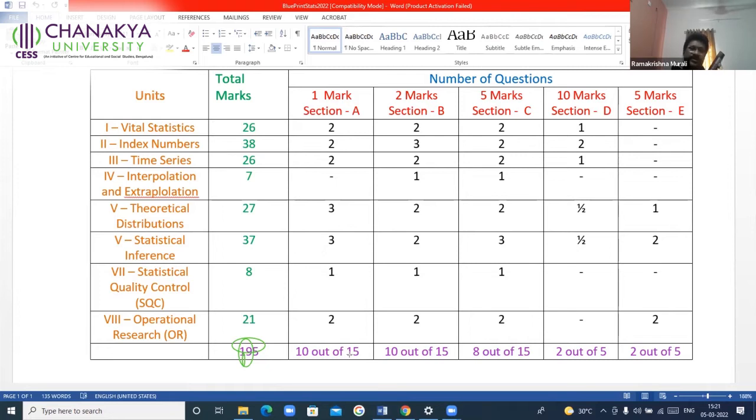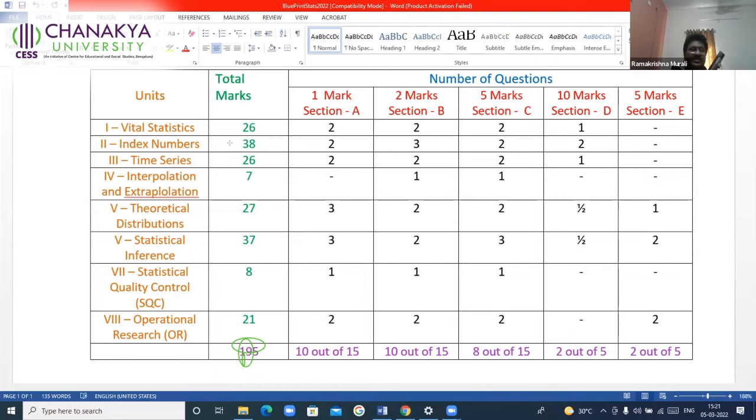It is not difficult to score 100 on 100, provided you have the ability to write more than required in the question paper. You should not prepare to answer only 10. It should not be that way. Answer 10, but at least you should be able to write 12, 13, 14, if possible all the 15. I'll discuss how to answer the question paper.